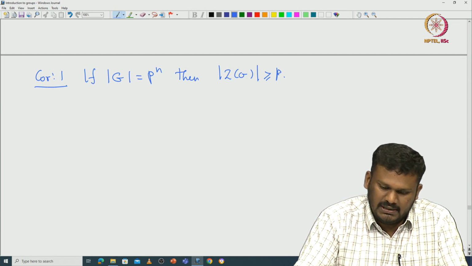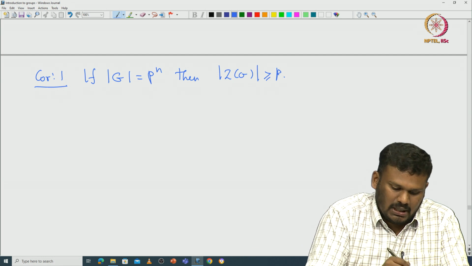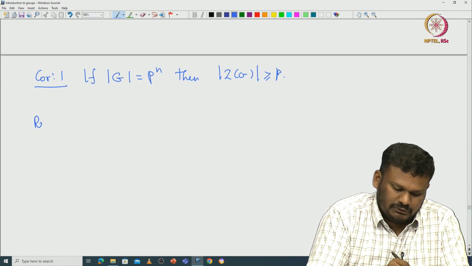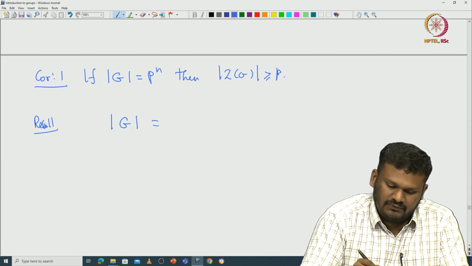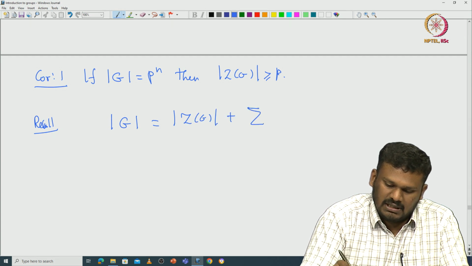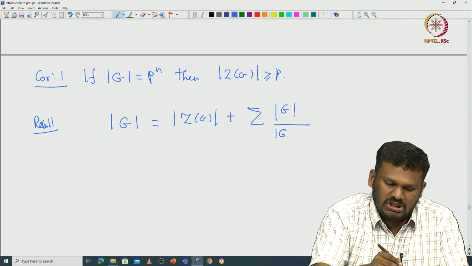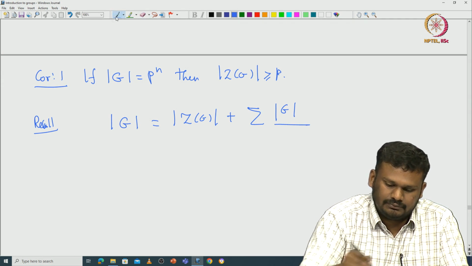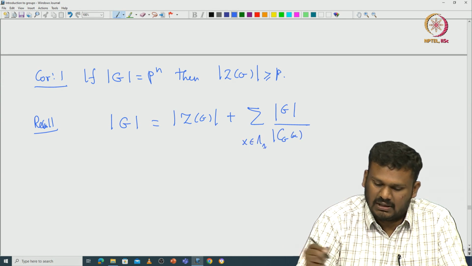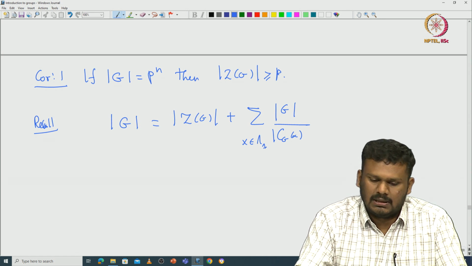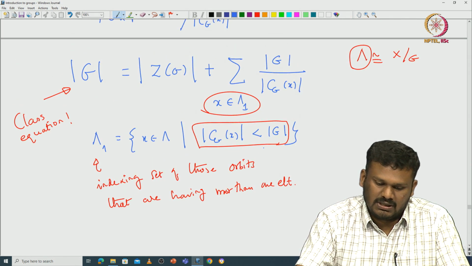Let us prove this. Let us recall the class equation. The class equation says the cardinality of G is nothing but the cardinality of the center plus the summation of the cardinality of G divided by the cardinality of C_G(x), where x comes from a very specific indexing set. So this is our class equation.